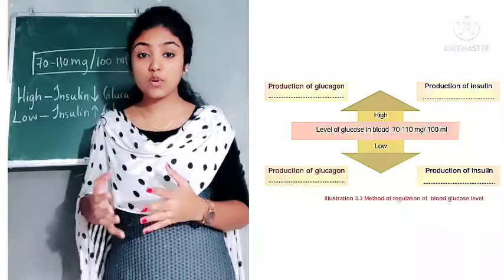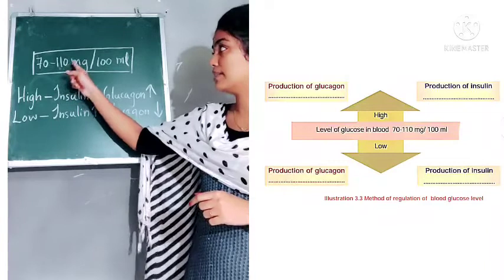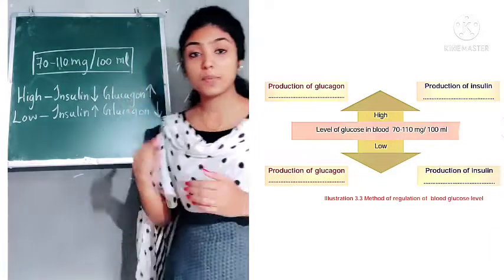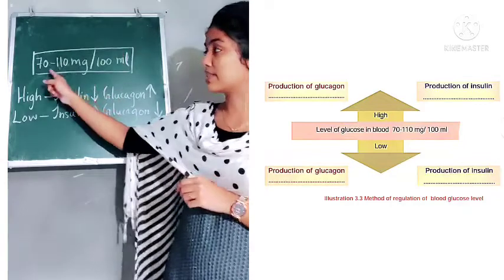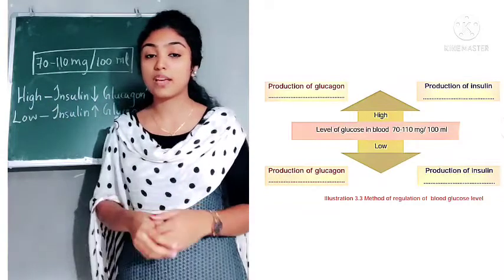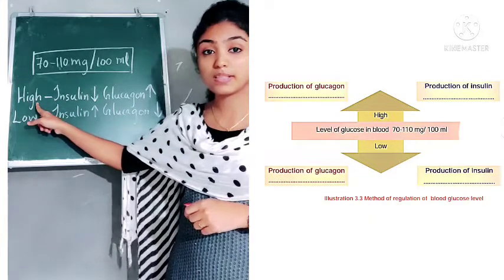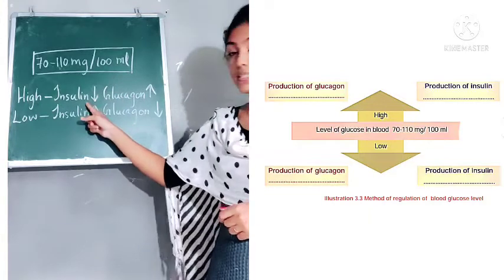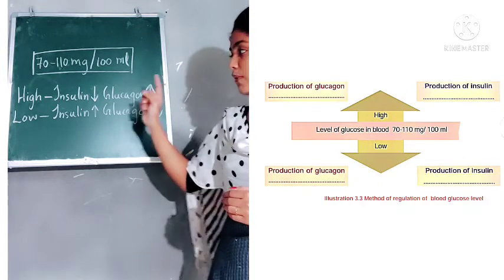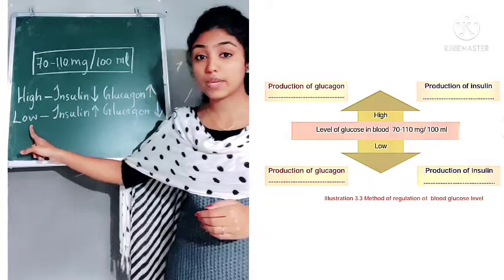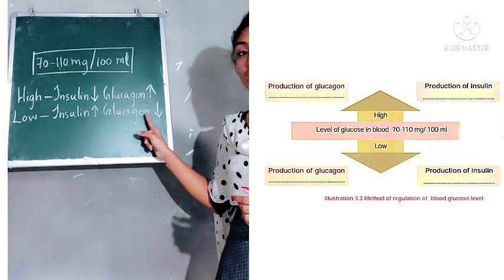If the amount of sugar in blood exceeds 110 milligram per 100 ml, we have high blood sugar, and if it goes below 70, we have low blood sugar. In high blood sugar, insulin production is less and glucagon production is high. In low blood sugar, insulin production is high and glucagon production is less.